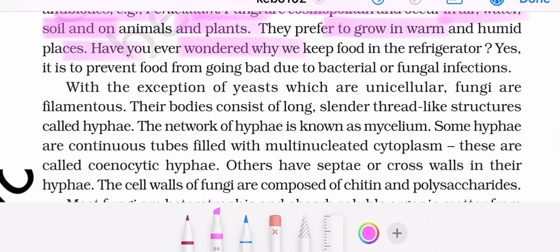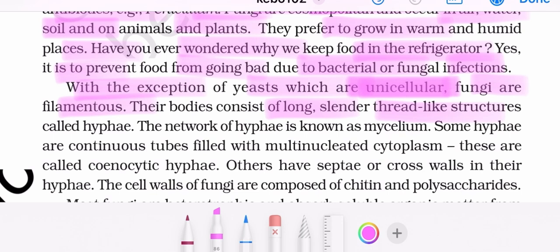Have you ever wondered why we keep food in the refrigerator? It is to prevent the food from going bad due to bacterial and fungal infections. With the exception of yeast, which are unicellular, fungi are filamentous. Their bodies consist of long, slender, thread-like structures called hyphae. The network of hyphae is known as mycelium.